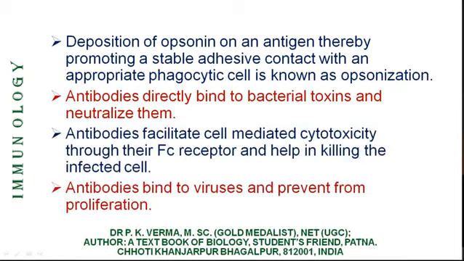In the previous lecture, I had discussed that TC cells can eliminate even tumor cells, cancer-infected cells. Antibodies bind to viruses and prevent their proliferation. Viruses cannot multiply after the antibody interacts with them.